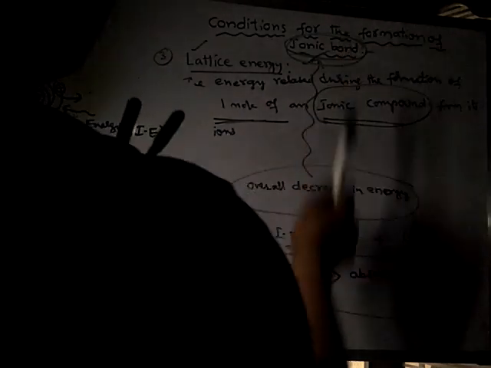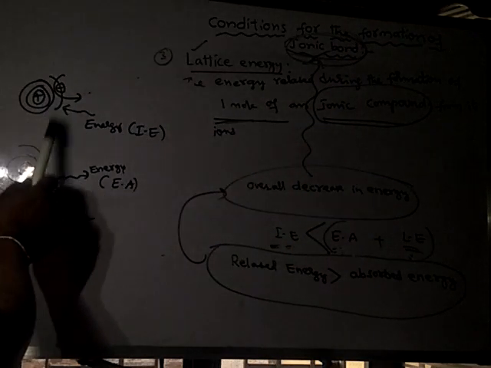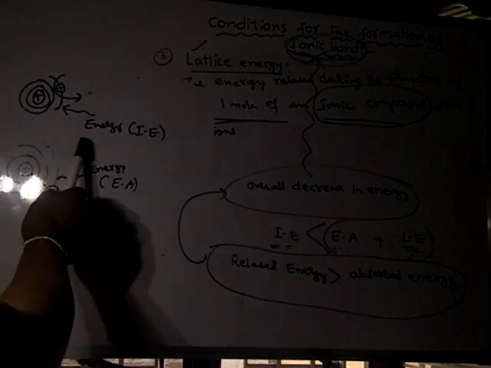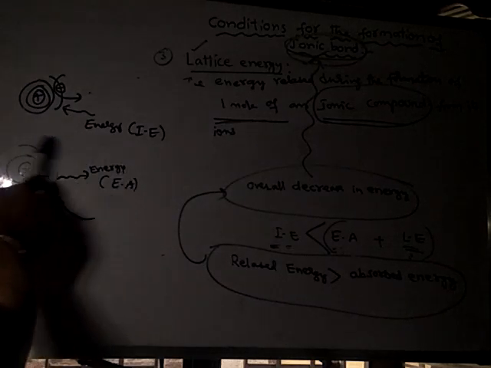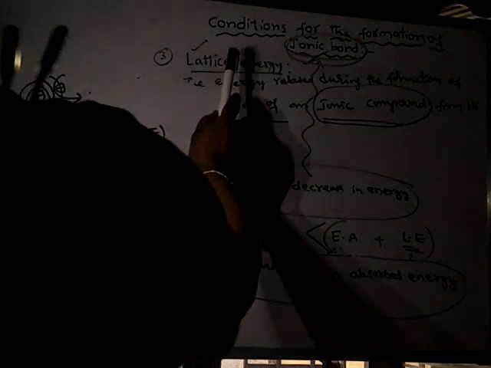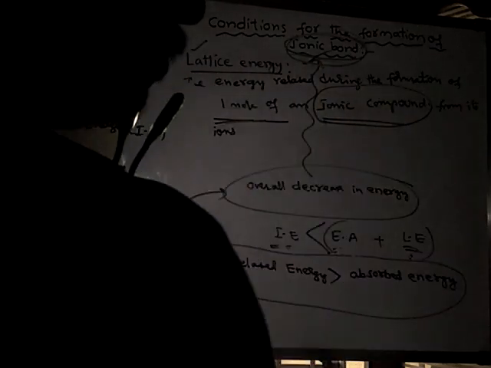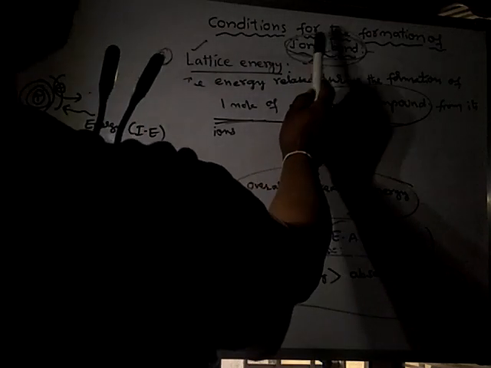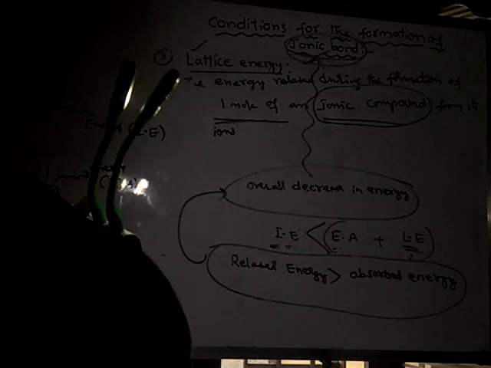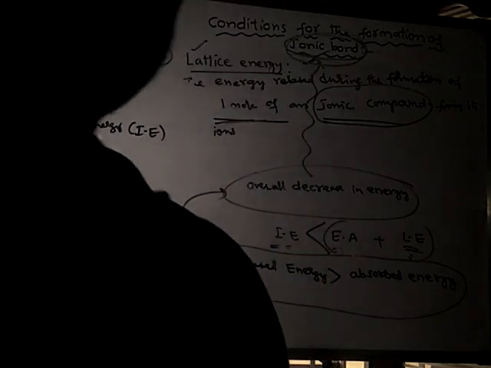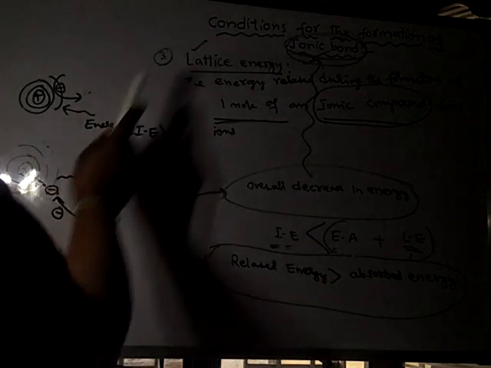So this takes place during cation formation, this takes place during anion formation, and this takes place during the formation of the compound. That means during the formation of an ionic compound, three steps are involved: first step, second step and third step.